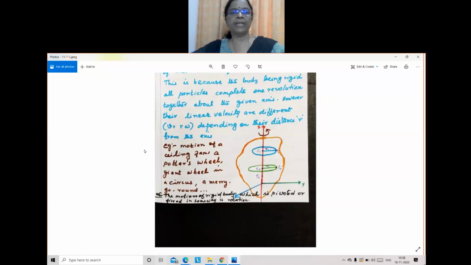That is also an example of pure rotation. Merry-go-round, have you gone on that? In our KG section, I think there was a merry-go-round.